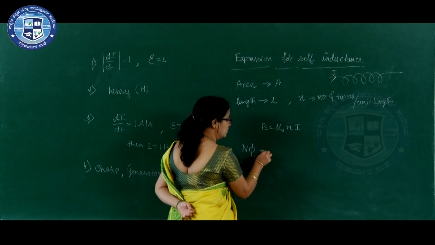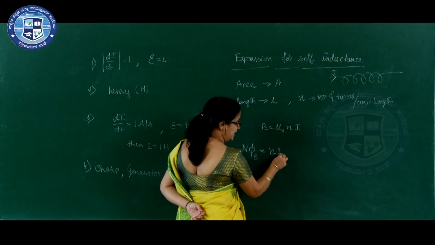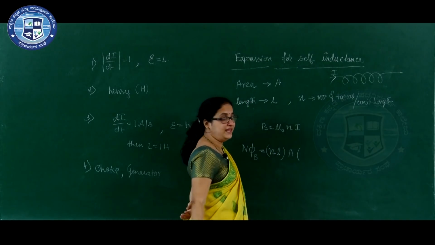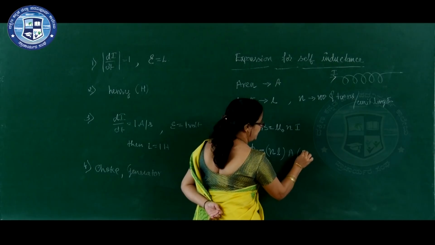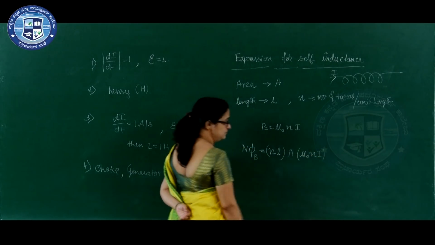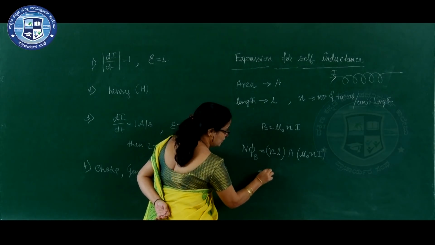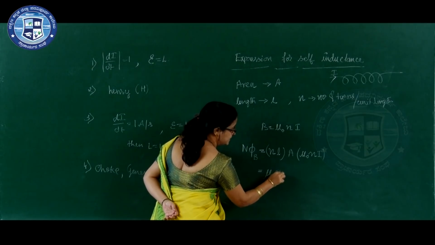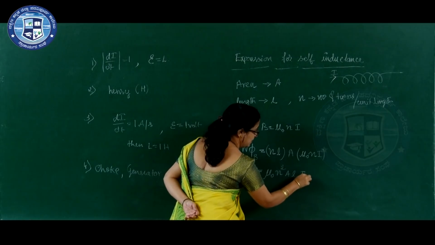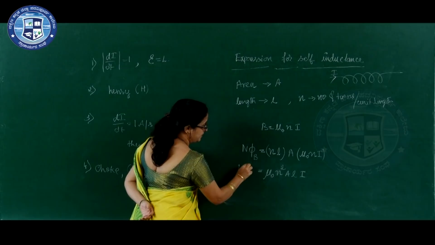This is equal to number of turns per unit length into area into B. The expression for B is mu naught n I. On rearranging this expression, we will get mu naught n square A L into I. So, this is equal to N phi B.